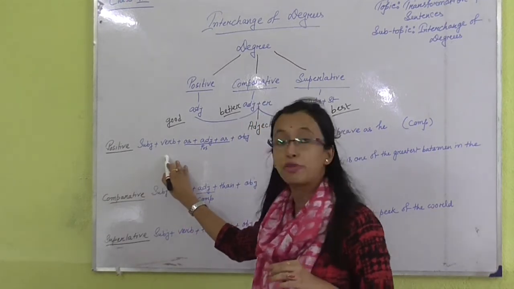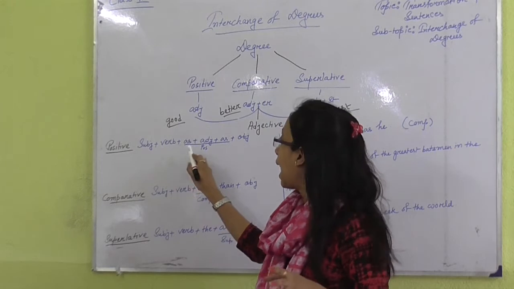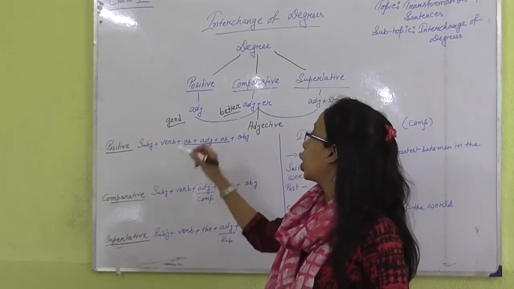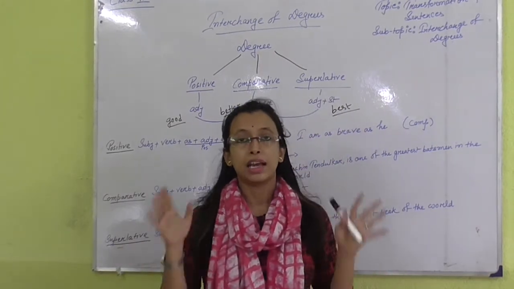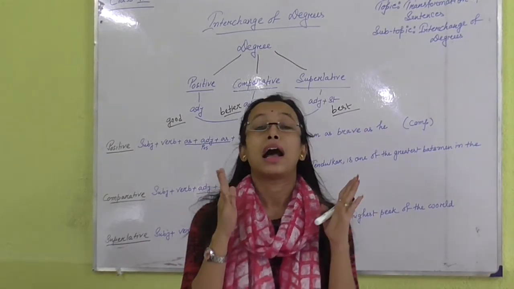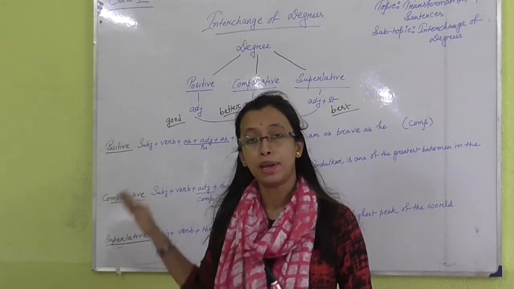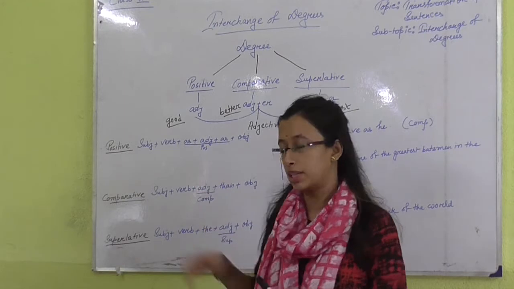So subject, then verb, then as, then adjective, then as. In a positive degree sentence we use as before and after the positive form of the adjective.